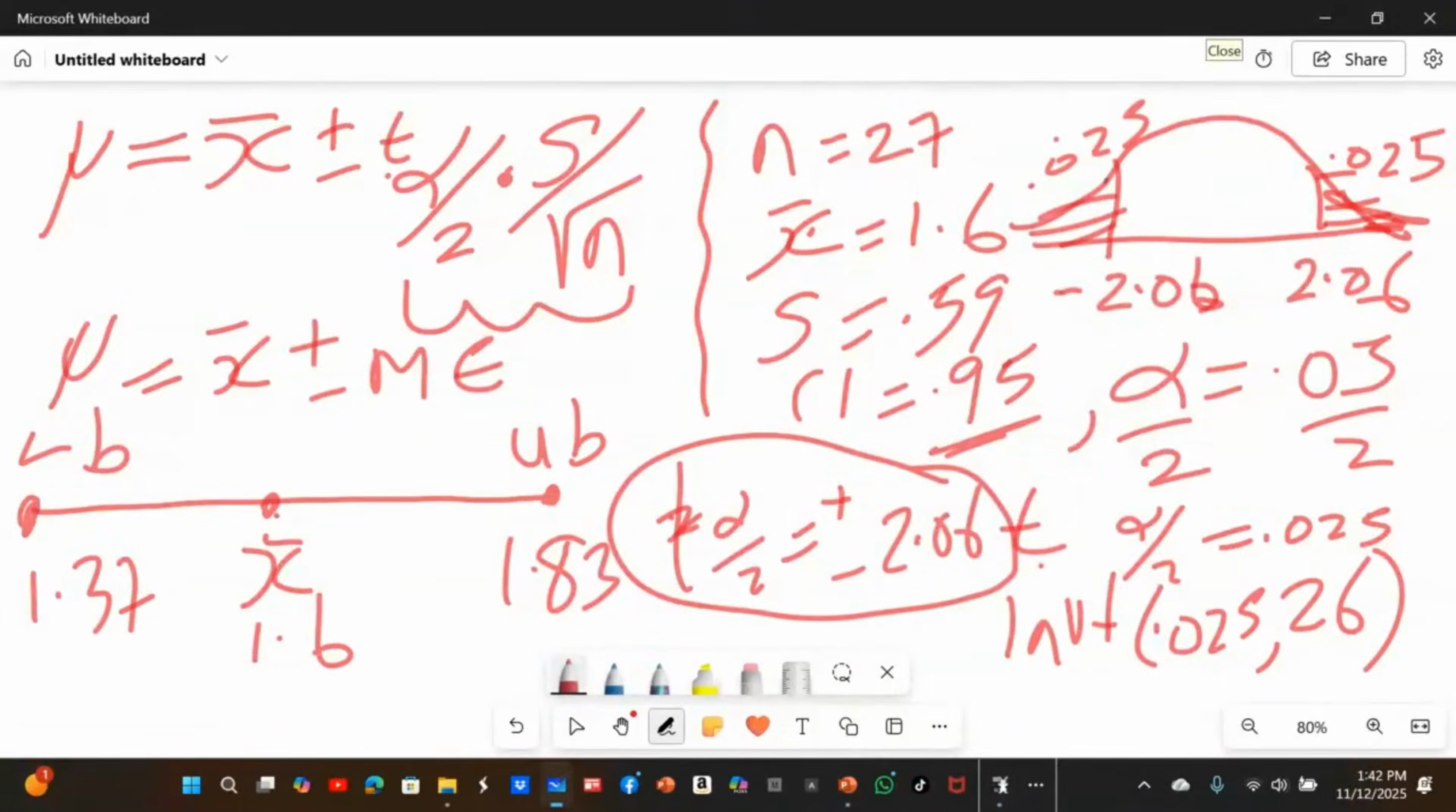So I am also told to find the margin of error. In other words, find this margin of error. The margin of error is upper bound minus point estimate. So 1.83 minus 1.6. So the margin of error is 0.23. So this distance is 0.23, and this is also 0.23.